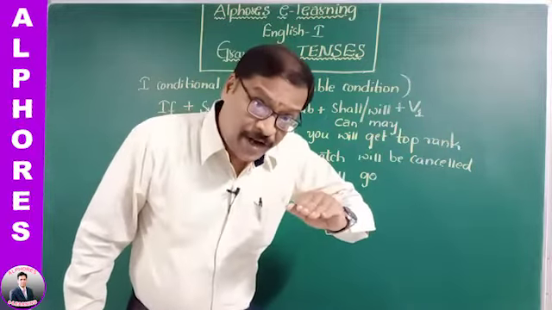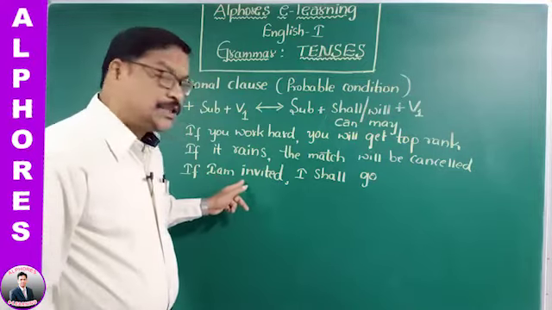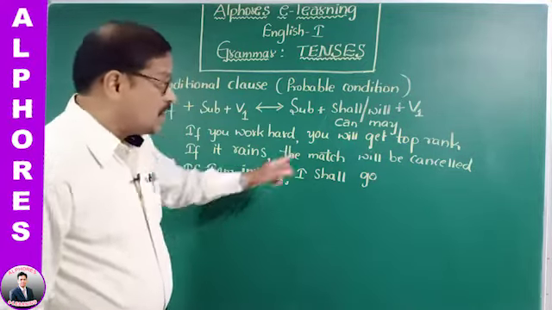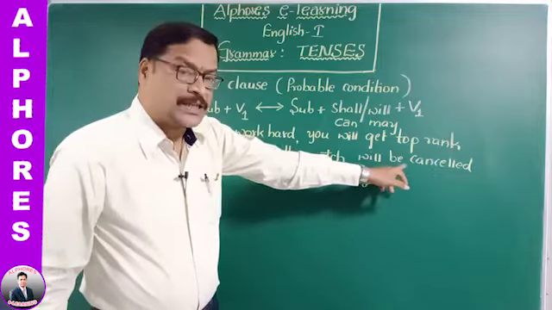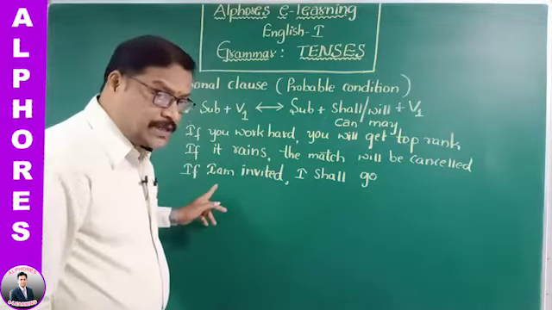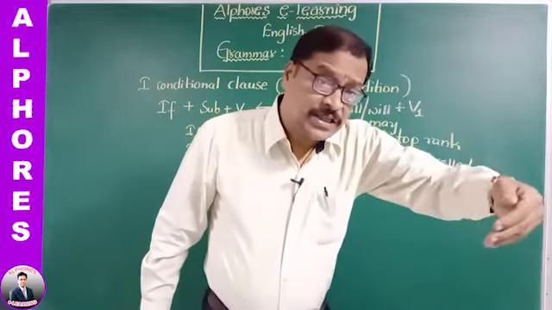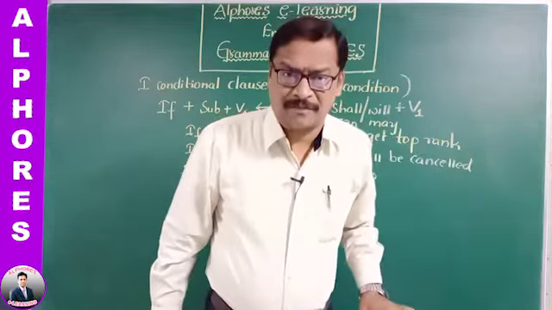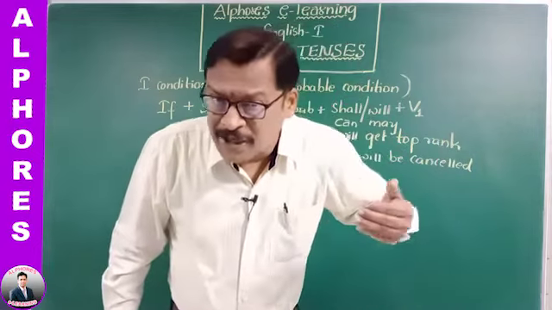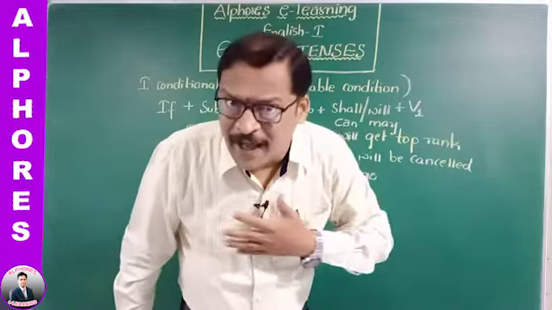If I am invited, again here it is in passive form. Simple present tense passive form is written like this. Simple future tense passive form is like this. Just you observe the two sentences. Sometimes to confuse the students, sentences may be asked in that way.